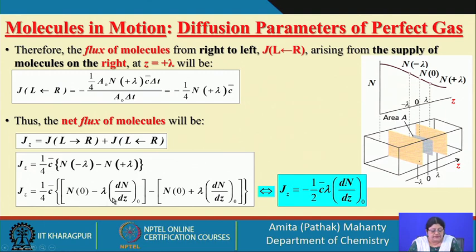What are you getting? This is going to cancel off. You are getting twice of this; this is also minus, this is also minus. So, you get a minus sign, and twice the slope of the number density with distance, twice of that into lambda into the relative mean speed, and overall you have 1 by 4 outside. So, 1 by 4 multiplied by 2 becomes 1 by 2. So, 1 by 2 with a negative sign, this is the flux along J.